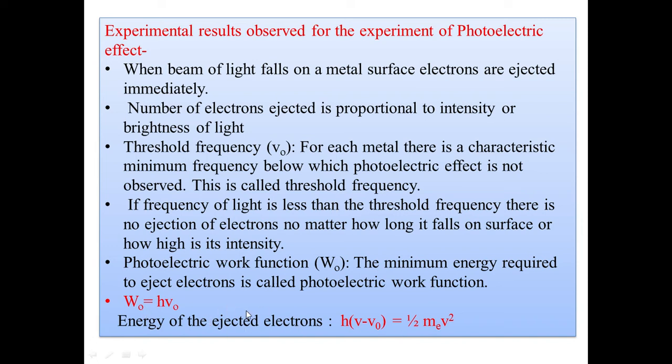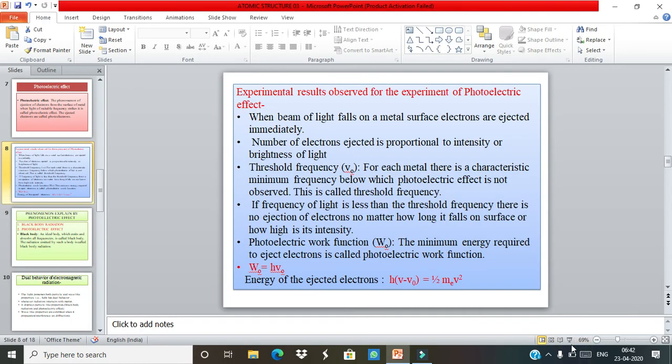So basically we can write W naught is equal to h nu naught. So the energy of the ejected electron is h into nu minus nu naught, which is equal to half mv square. That is the kinetic energy of that ejected electron. Okay, let me explain it.